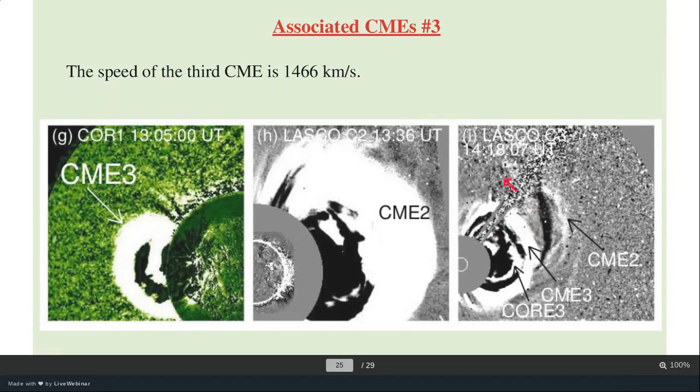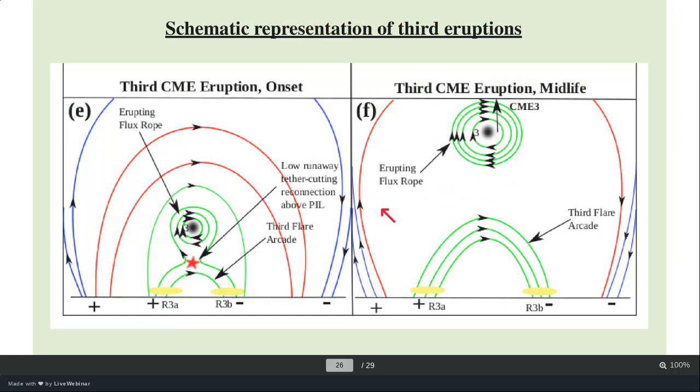The speed is very high. The first eruption speed is quite slow, the second is slightly higher, and the third is very high. It's 1466, right? Yeah. So that is the associated CME 3. What is happening? This third flux rope is going to erupt along with the filament. The reconnection is there.